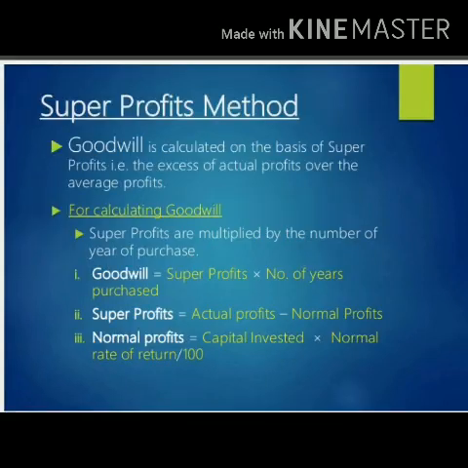Now next, the super profit method. In the super profit method, goodwill is calculated on the basis of super profit, that is the excess of actual profit over the average profit, meaning when the actual profit is greater than the average profit. For calculating goodwill, super profit is multiplied by the number of years of purchase. Simple. And how do we calculate the super profit? We deduct the normal profit from the actual profit, and the normal profit is capital invested into normal rate of return divided by 100.